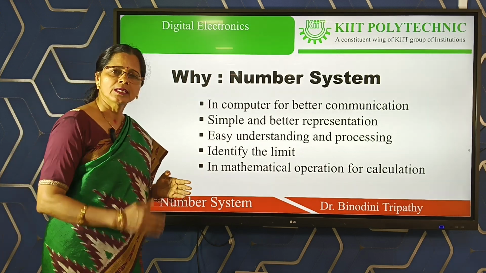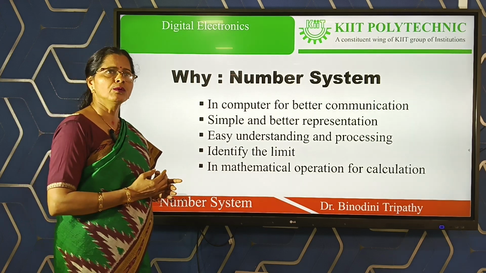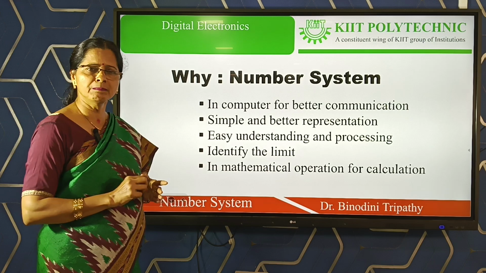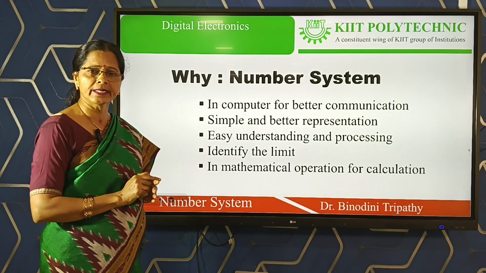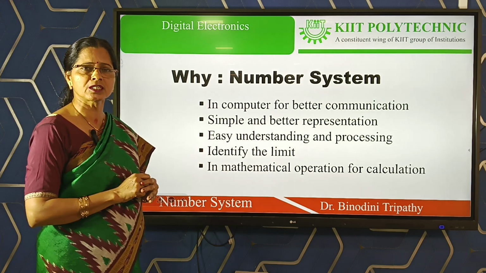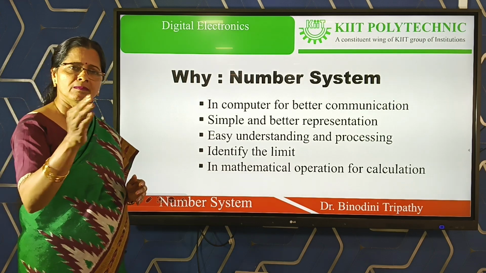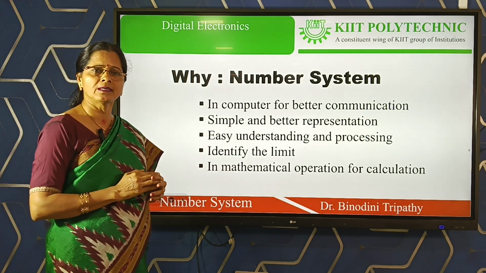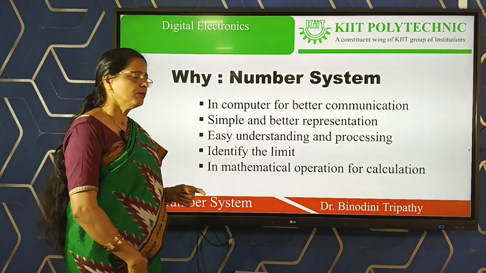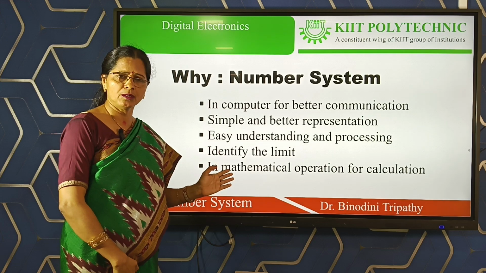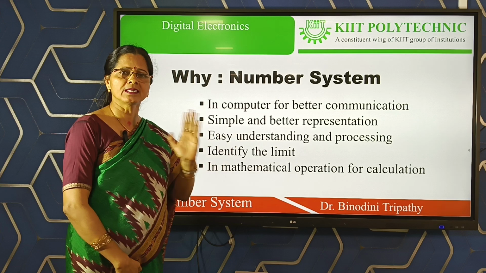Then for knowing the limit of any information. For example, you have seen on a bulb simply written 60 watt. So what does that 60 watt indicate? The limit of your bulb is maximum 60 watt. Above 60 watt your bulb may be damaged or burnt. So you can be very clear about the limit of that device and accordingly you proceed. Then we know for mathematical operations and for calculations, the number system is the essential platform.